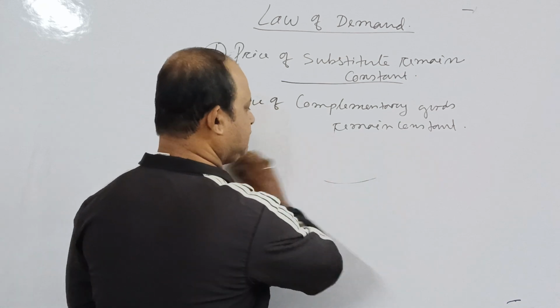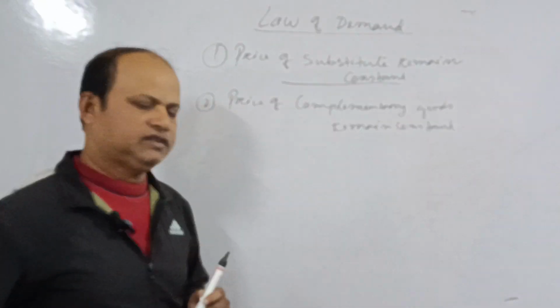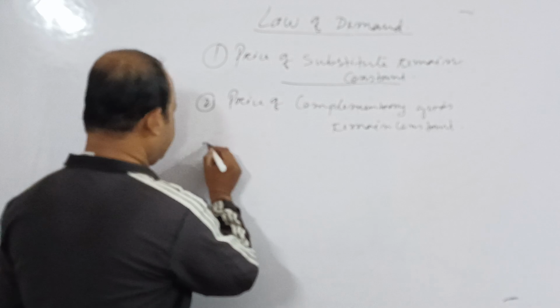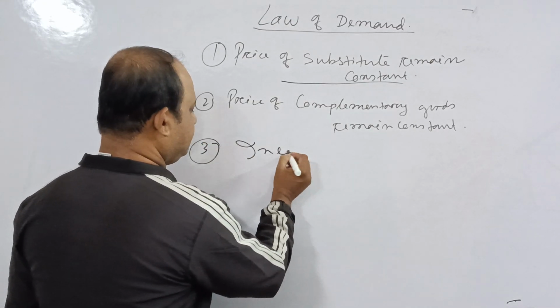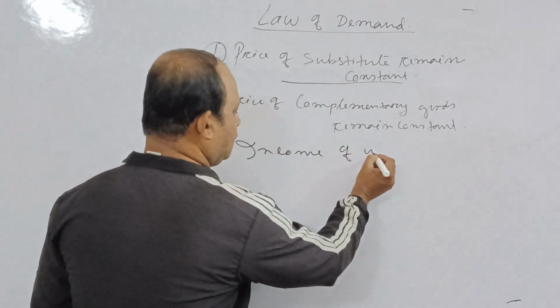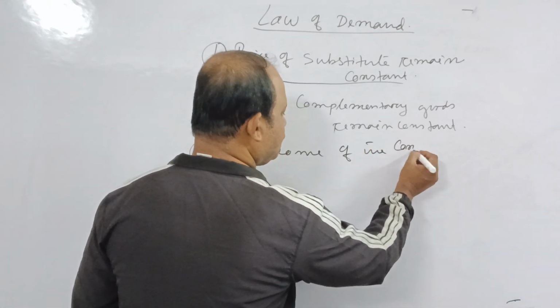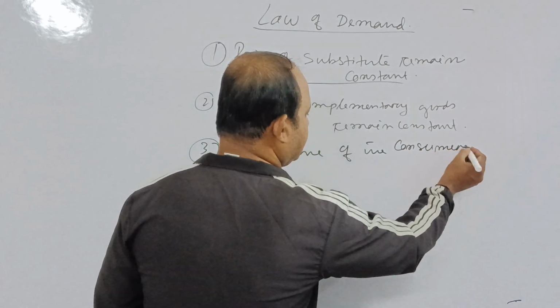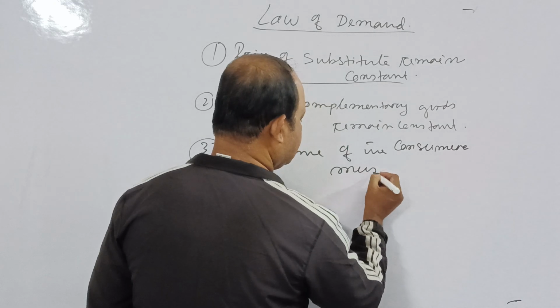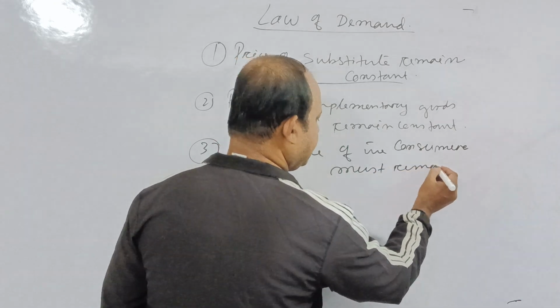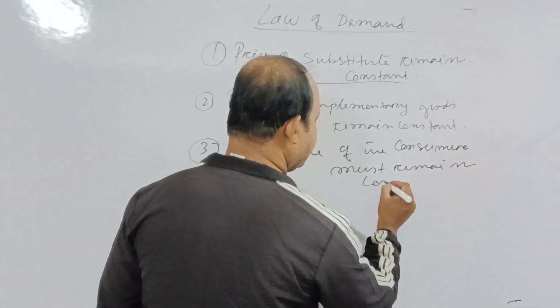Now another one, number 3 assumption, that is income of the consumer must remain constant.